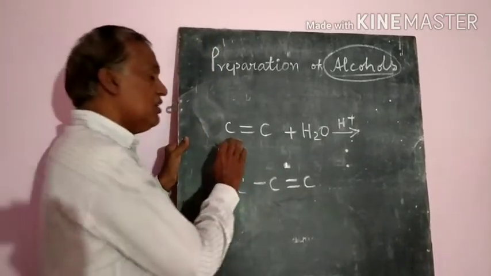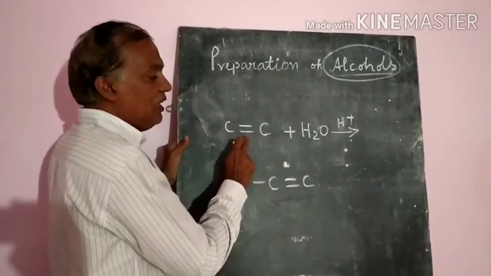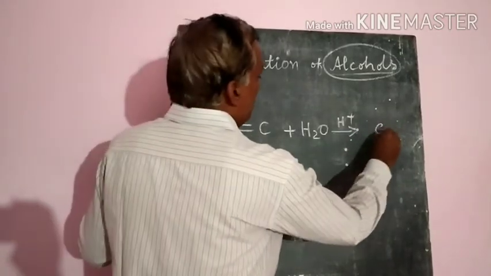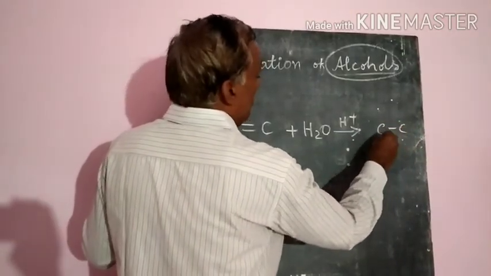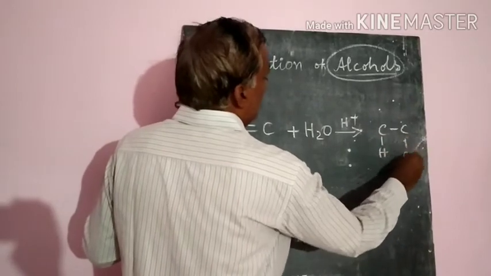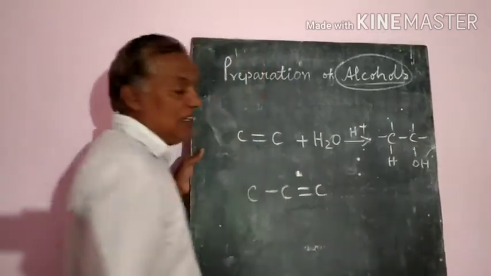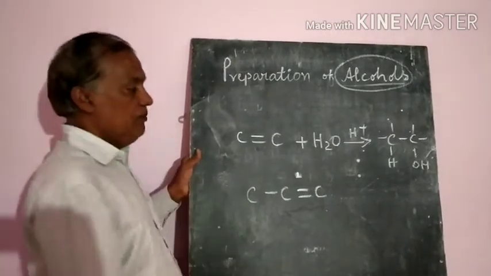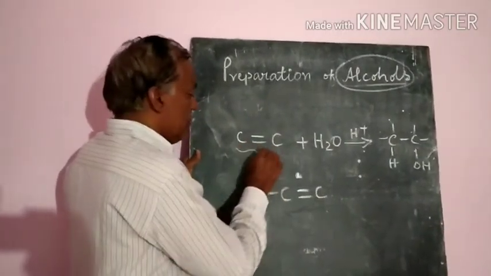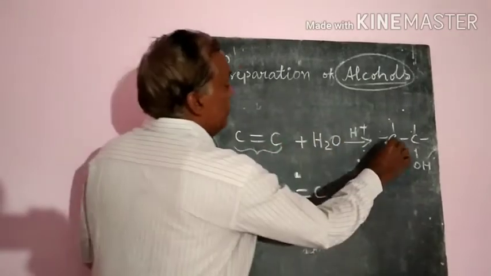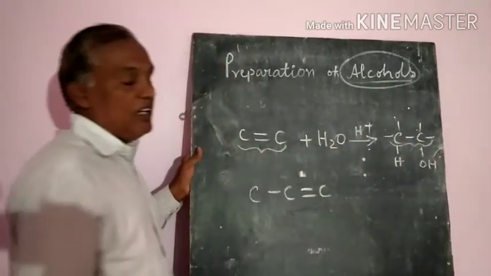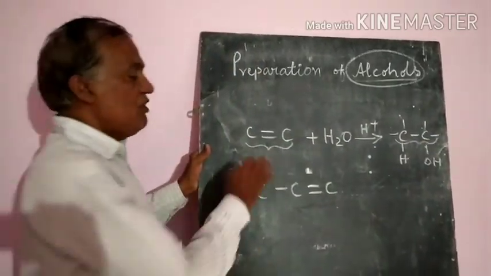If it is a symmetrical alkene, no problem, because the double bond will be broken, and H and OH will be added. So we will get an alcohol with the same number of carbon atoms as the alkene you have taken.